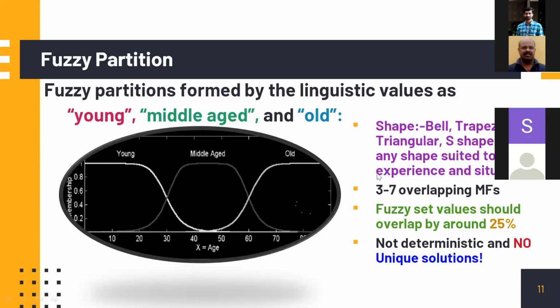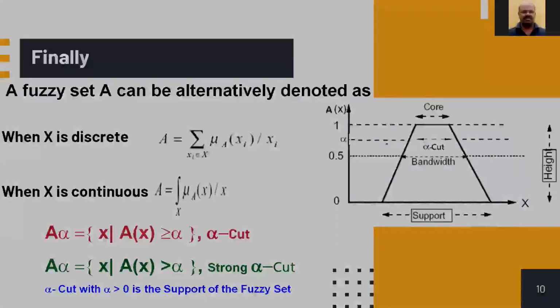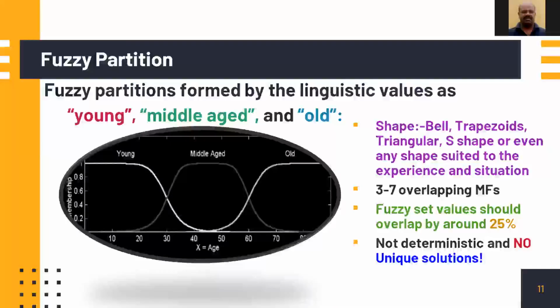And some suggestions are, the shape of these fuzzy sets can be bell, trapezoid, triangular, S shape, or even any shape suited to the experience of the situation. Use 3 to 7 overlapping membership functions. I have shown 3 here: young, middle-aged, old. Okay. Let me skip this and come to this. So this is how we usually define fuzzy sets, and that is called fuzzy partition.